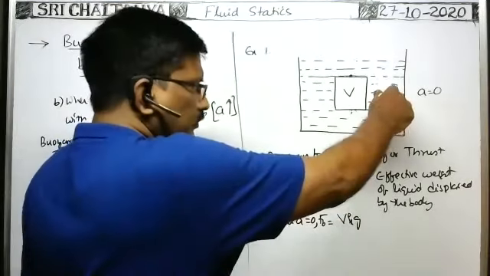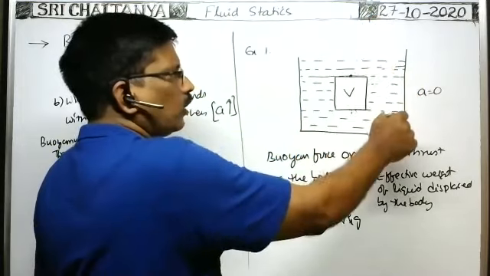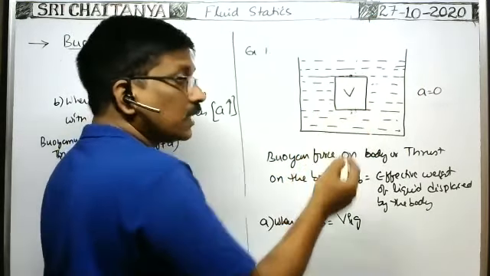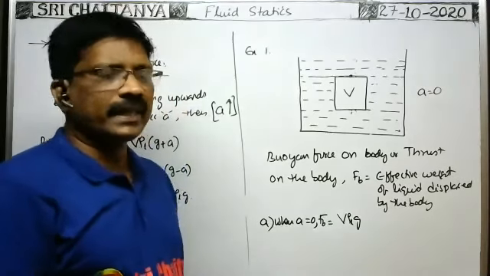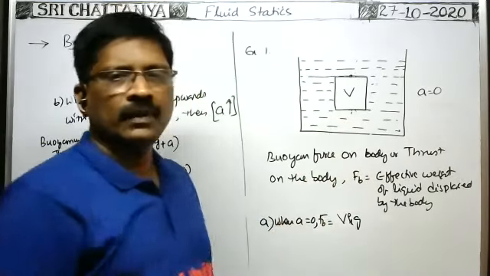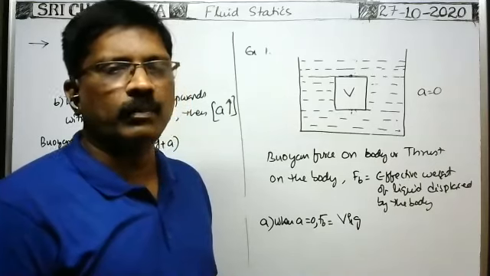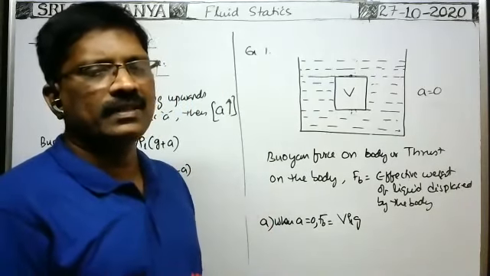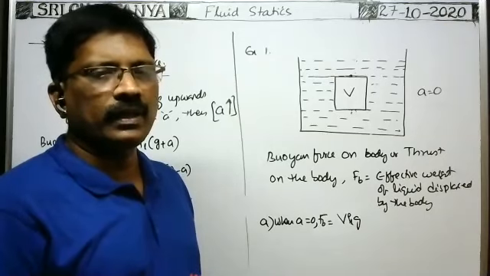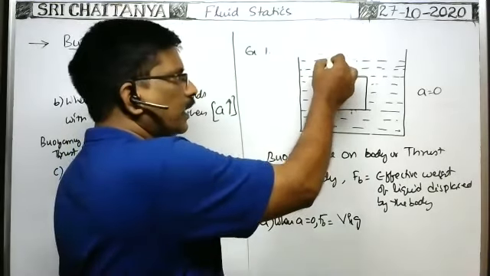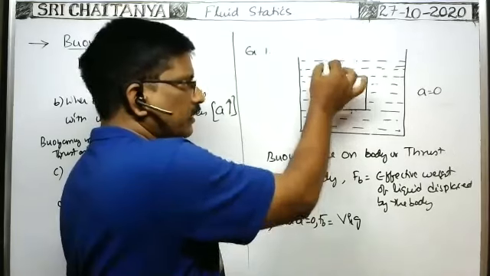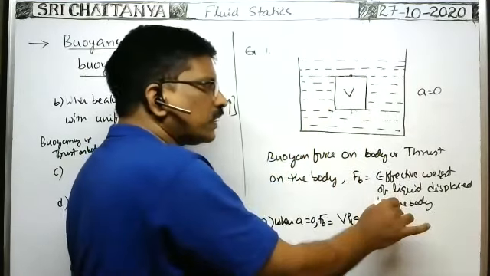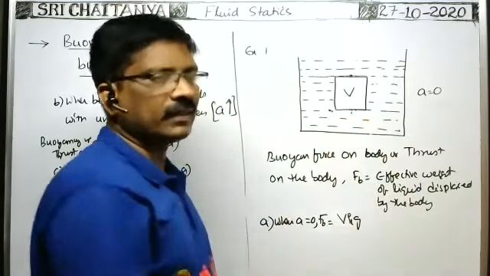Already, while the beaker is moving upwards with certain acceleration, we derived the formulas for pressure at the top and bottom. In that case, what is the pressure at the bottom? When the beaker is moving upwards with certain acceleration, the pressure at the bottom is P0 plus H into rho into (g plus a), where H is the depth. If it is moving down with acceleration a, we have to write g minus a.